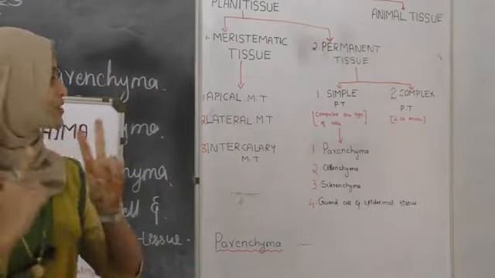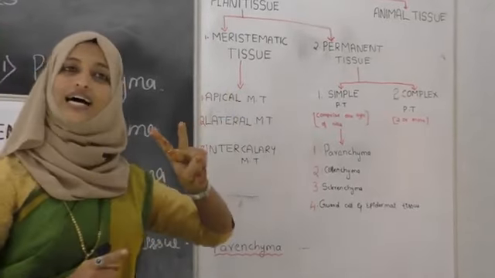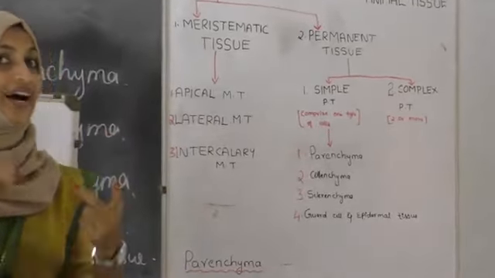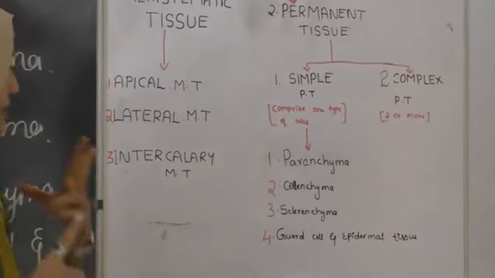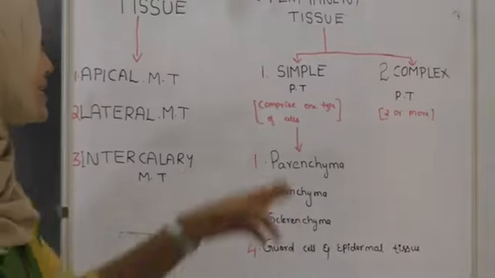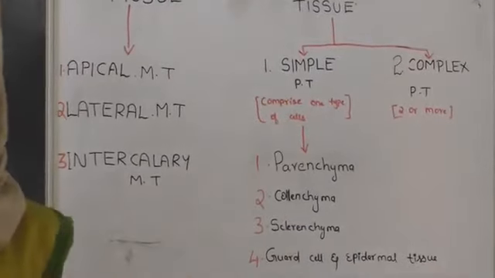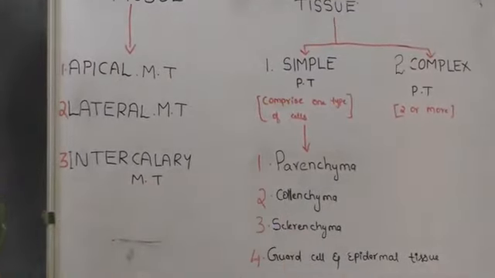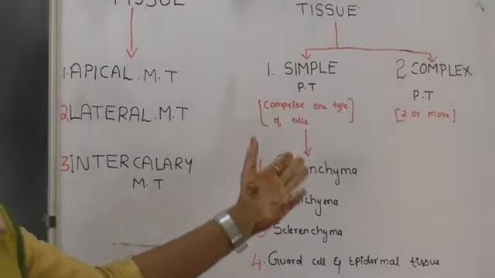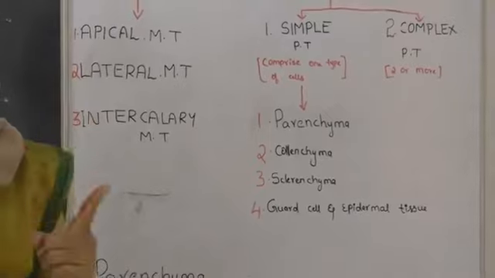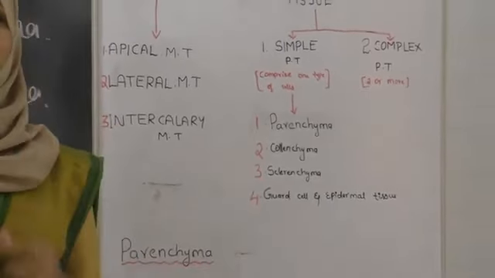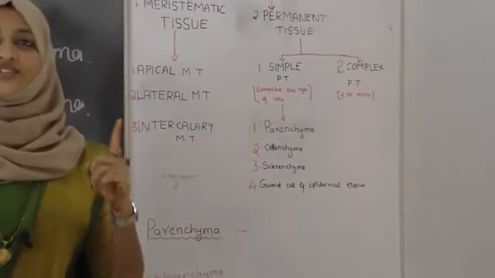There are two types, simple permanent and complex permanent. Simple permanent tissues comprise one type of cell. Complex means it has more than two types of cells, but they work for the same function.